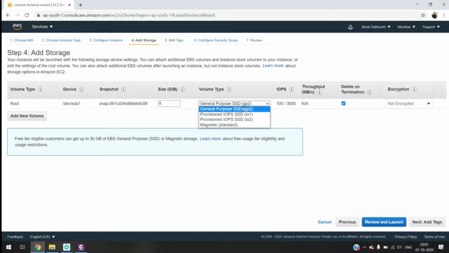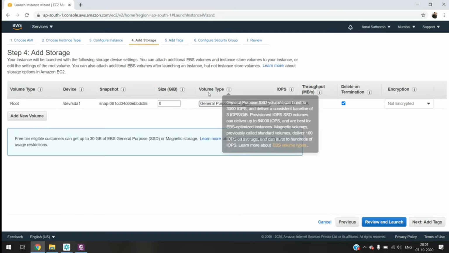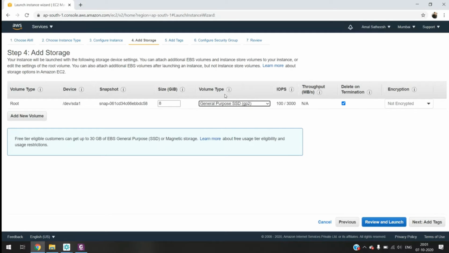In the performance, the input output would be high. If you're using general purpose disk, you will be getting 100 by 3000 IOPS. IOPS stands for input output per second speed. If I am going for a provisioned one, then we can choose how much IOPS we need.